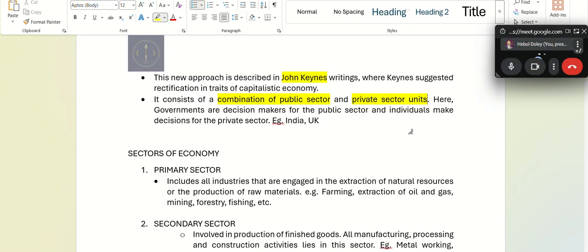In this case, the governments are the decision makers, and individuals make decisions for the private sector. For example, what we have in India and UK. In India we have this public-private partnership, so government works with private individuals or corporations to bring out a new economic system called the mixed economic system. Fine. So what is the difference between the three of them?